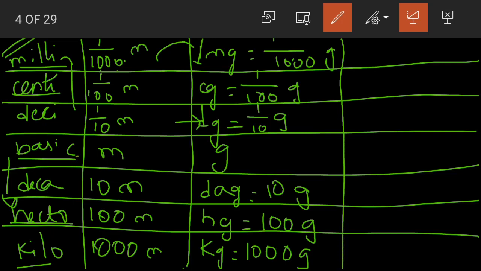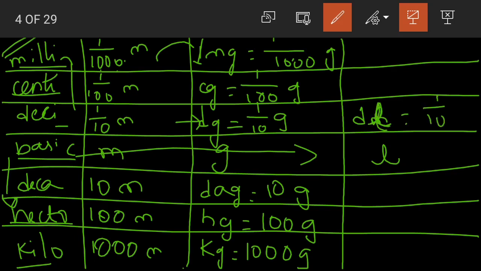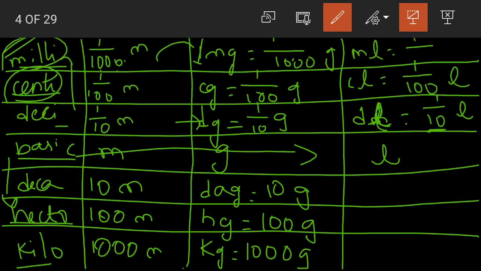Now again the same can be applied to the units of measurement for capacity. What is the basic unit of measurement? Liter. Now above, deci means, remember decimeter, deciliter, dl, is equal to 1 by 10 of a liter. Then we have centiliter. Centiliter is how much? Here we had 10, so we'll increase it to 100. 1 by 100 liters. Then we have milliliter is equal to 1 by 1000 liters.